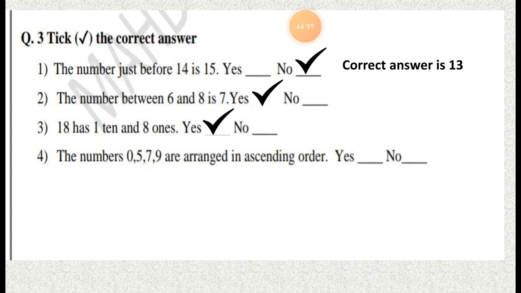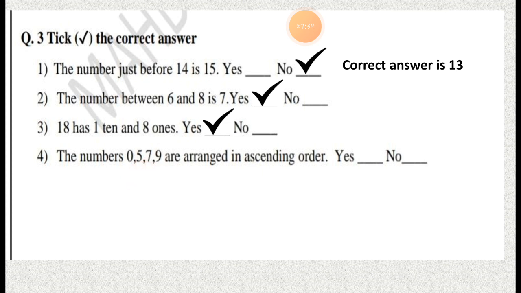You have to arrange the numbers from the smallest to the biggest. If you check this, the numbers start with the smallest number, which is 0, then 5, and they go from smallest to biggest: 0, 5, 7 and 9.